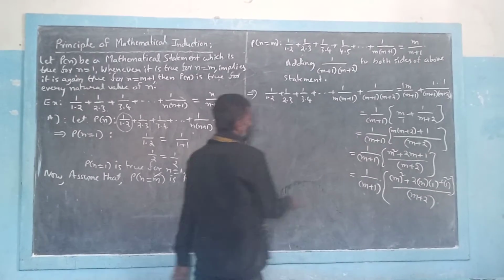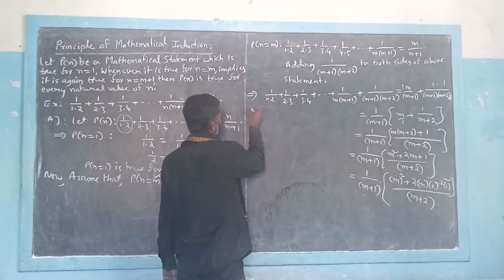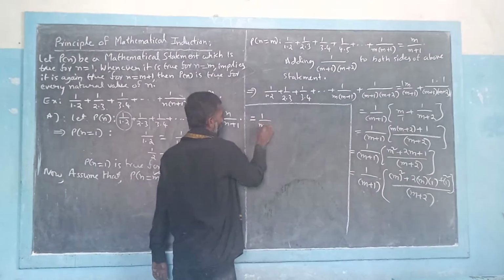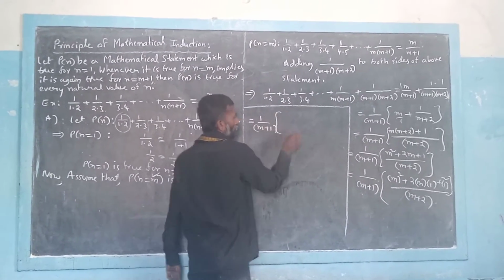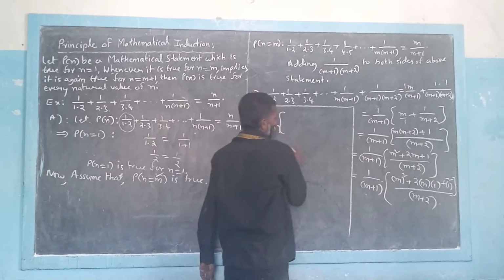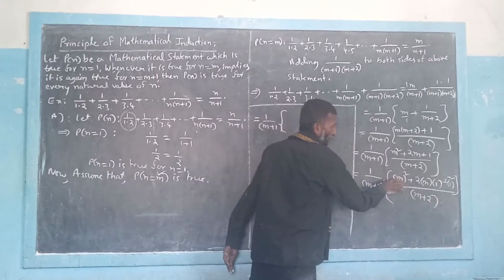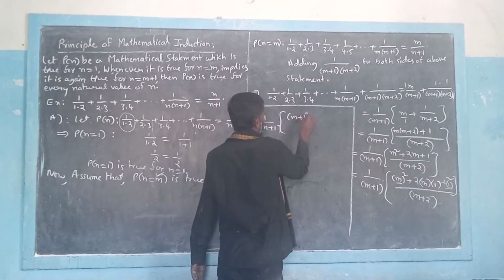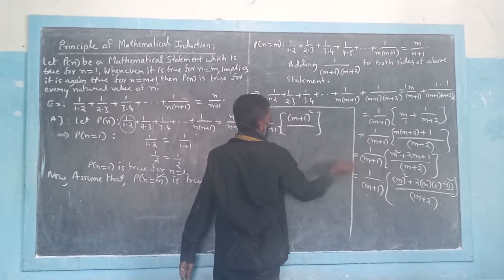So then, in the next step, I am writing this side here. So 1 by m plus 1 is there, into this factor. These three terms can be written in the a plus b whole square form, where a is m and b is 1. So we can write it as m plus 1 whole square divided by m plus 2.